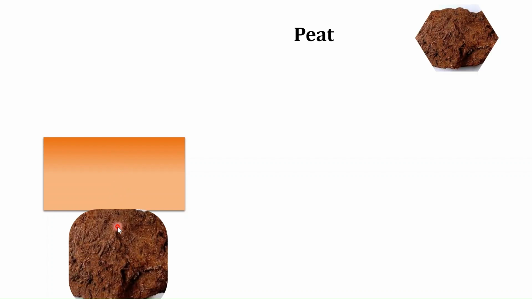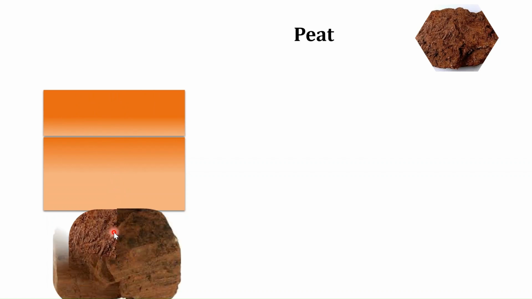Let us consider a scenario where the freshwater swamp was buried under sediment, and because of the heat and pressure caused by this sediment, the first stage of coal formation is the peat. With time, more sediment got deposited, and because of increased heat and pressure, this peat is converted into lignite.